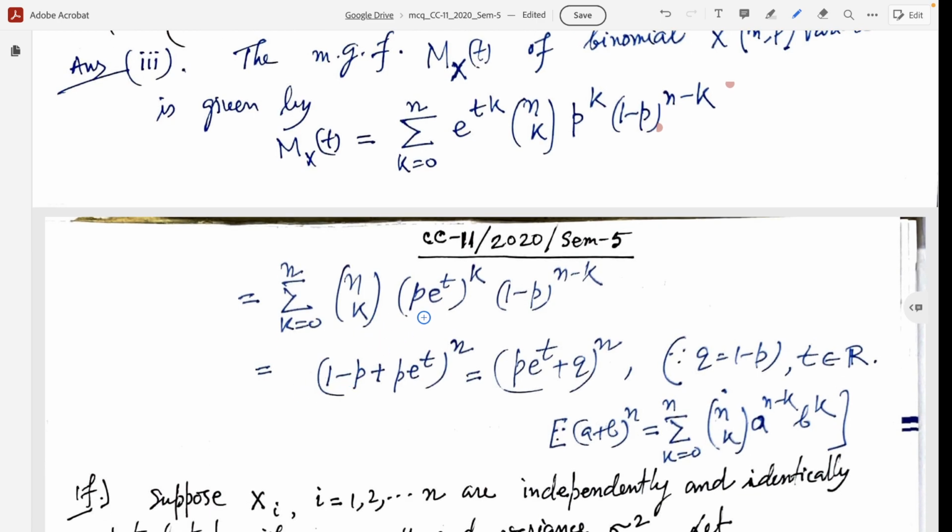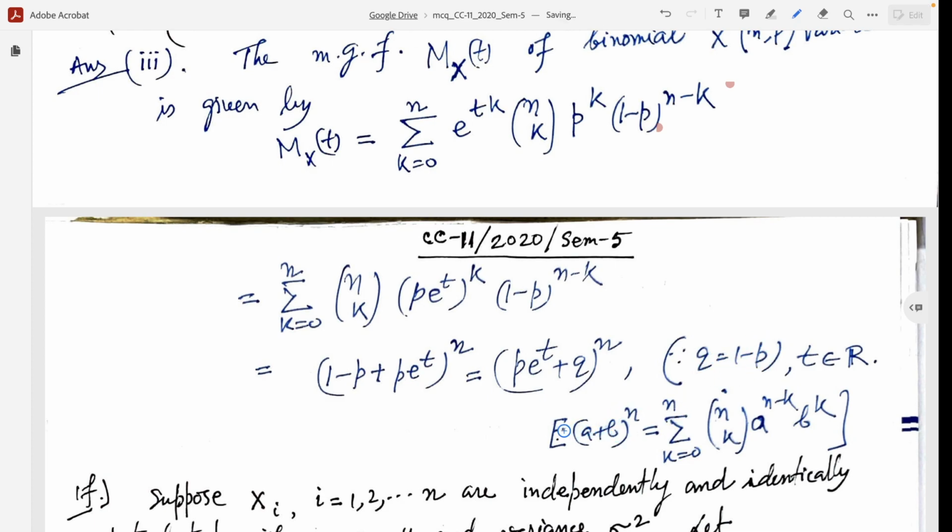Say 1 minus p equal to a and p e to the power t equal to b, then (a plus b) whole to the power n. So 1 minus p equal to q, giving (p e to the power t plus q) whole to the power n. Because q is the probability of failure and 1 minus p is the probability of failure, p is the probability of success.